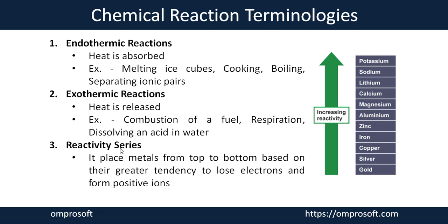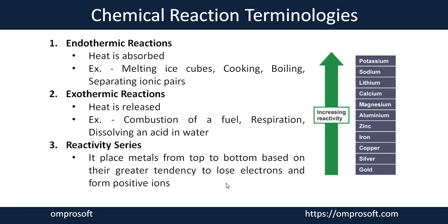What is the reactivity series? The reactivity series is nothing but arranging the metals which take part in reactions in ascending order on the basis of their reactivity power. This reactivity tendency is completely based on how much capability an element has to lose electrons and convert into a positive ion, a cation.